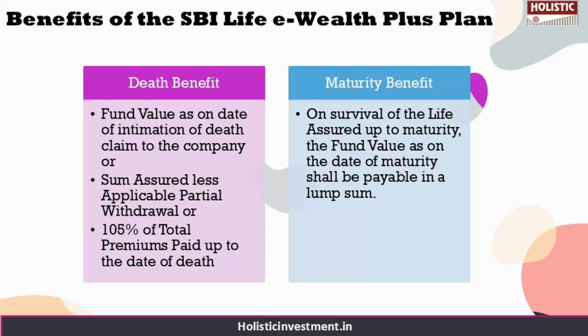Now if you take a look at the benefits available under this policy, there are two benefits. One is the death benefit, which is given to the nominee or the legal heir in the case of unfortunate death of the policyholder before the policy term ends. As you can see, there are three options on the screen: fund value on the date of intimation of death to the company, or sum assured less applicable partial withdrawal, or 105% of your total premium paid up to the date of death. Out of these three options, whichever is higher in value will be paid as the death benefit to the nominee or the legal heir.